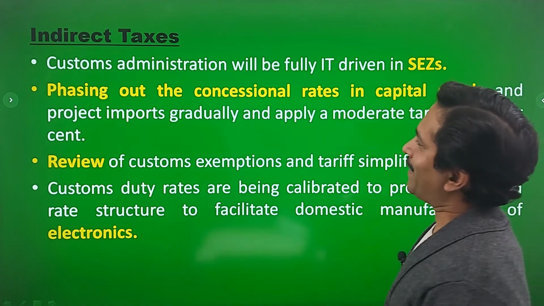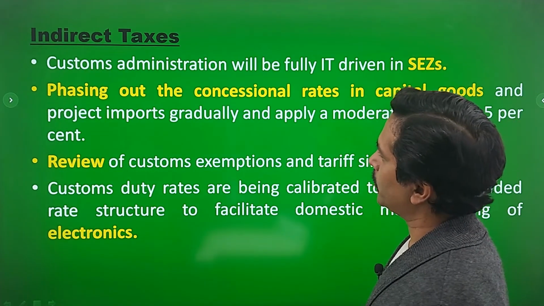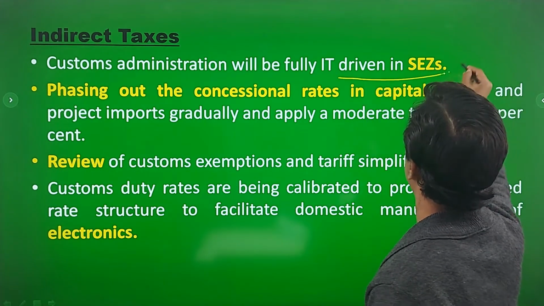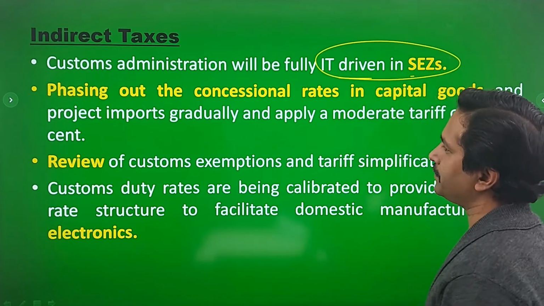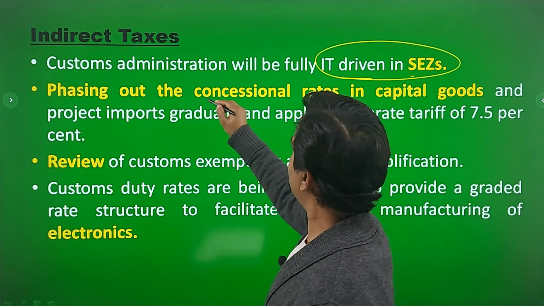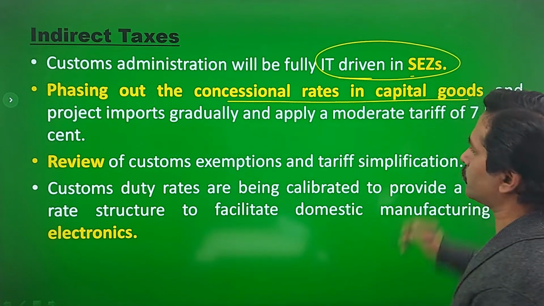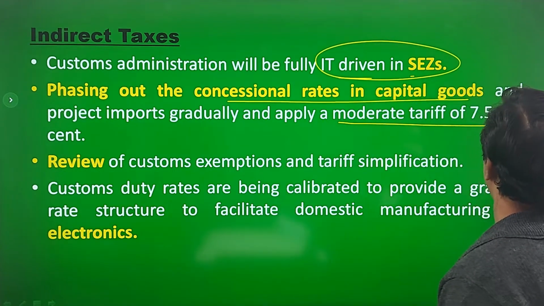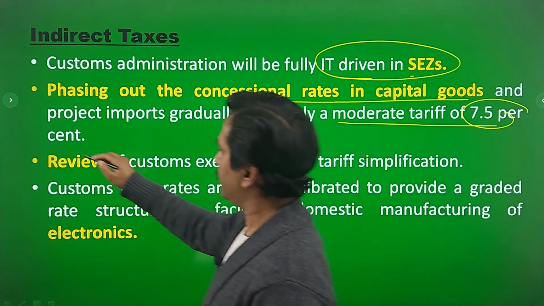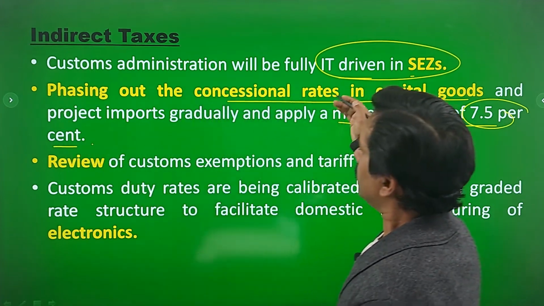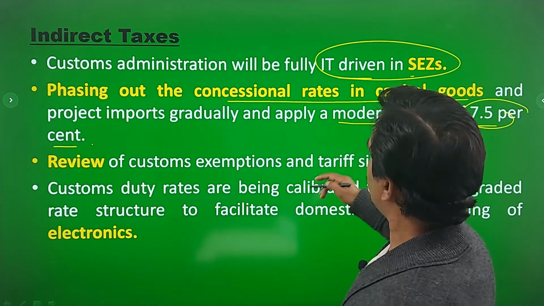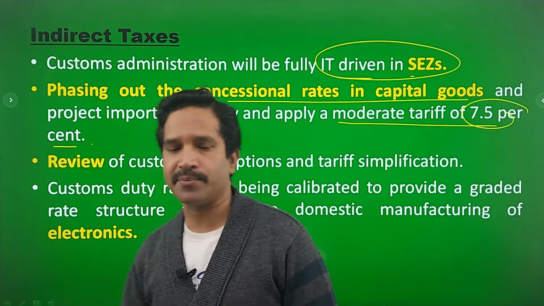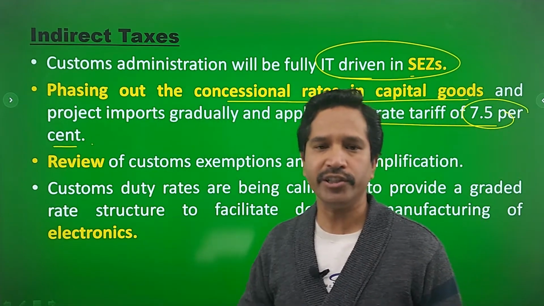Now coming to indirect taxes, there are 2-3 points. Customs administration will be fully IT driven in special economic zones. So number one. Second is phasing out the concessional rates in capital goods and project imports gradually and applying a moderate tariff of 7.5%. This is important because for project imports, this step has been taken to promote indigenous manufacturing.